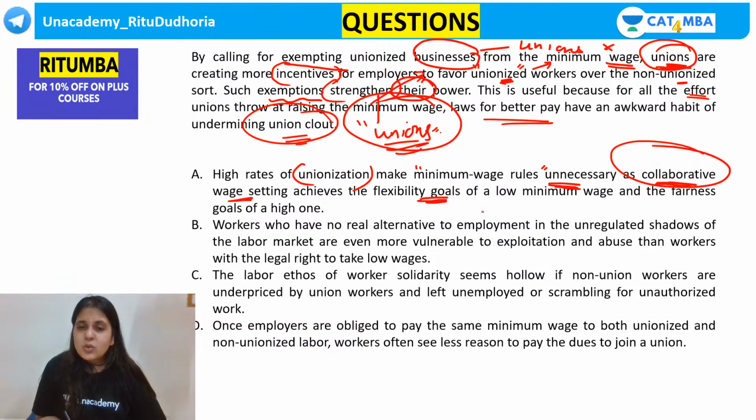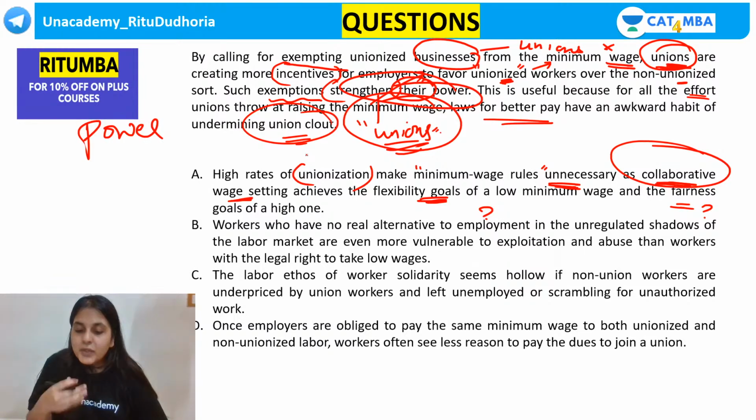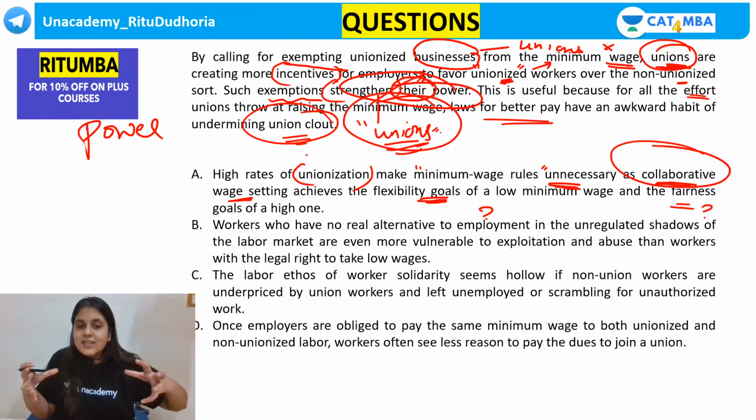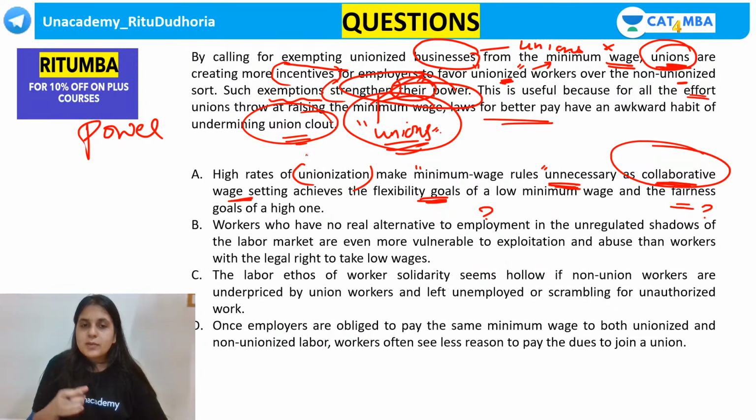Which flexibility goals? Fairness goals? The whole passage is about increasing clout. It's about increasing their power. So which option talks about unions taking control, unions increasing their power? Which option talks about the fact that unions are increasing their power?